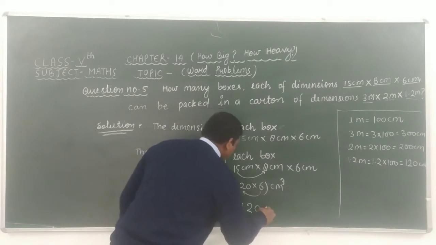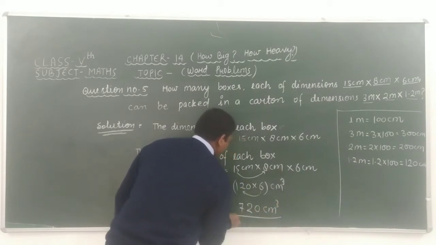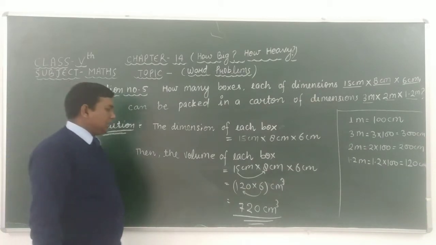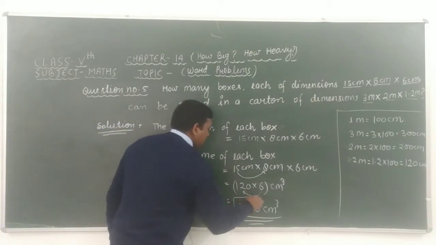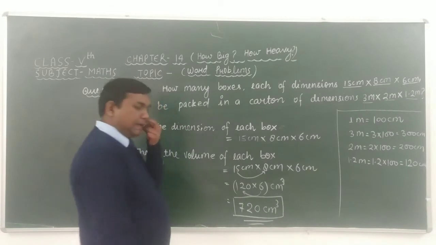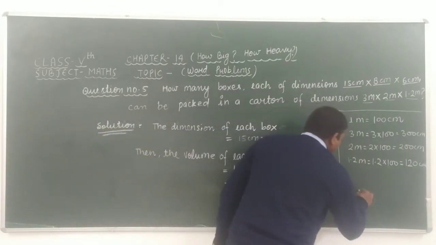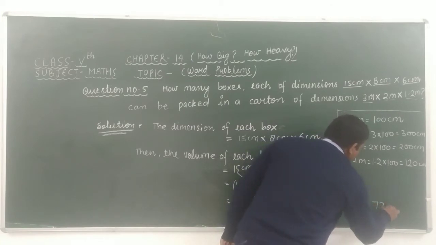It means 720 centimeter cube. So the volume of each box is 720 centimeter cube.